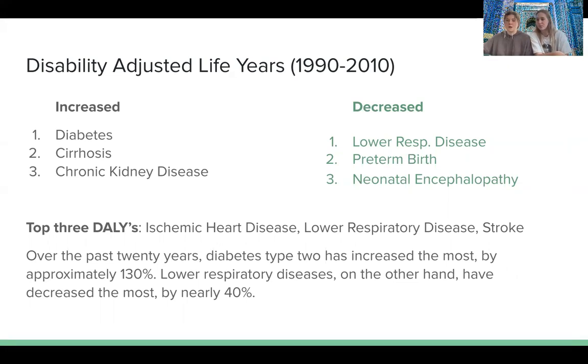And again, that goes to show some improvements that we've made in the availability of healthcare and simple sanitation processes, as well as education. With things like preterm birth and neonatal encephalopathy, that can actually be stopped and prevented if you decrease the risk factors on the maternal side. That's just an interesting reflection of advancements that have been made.